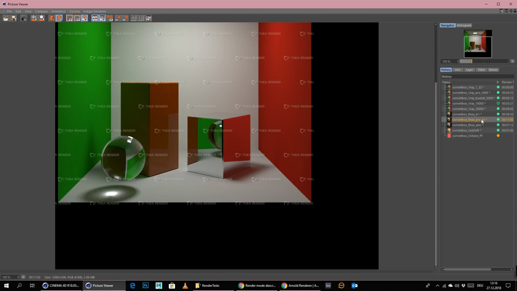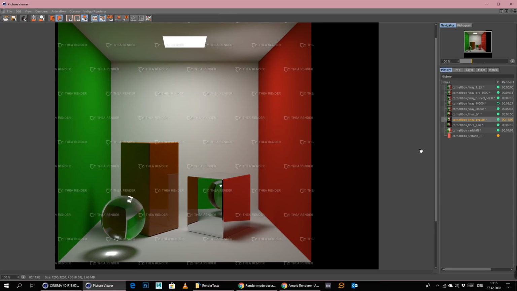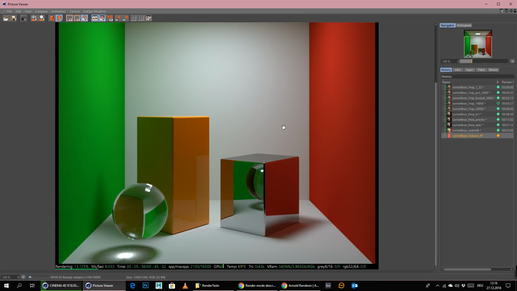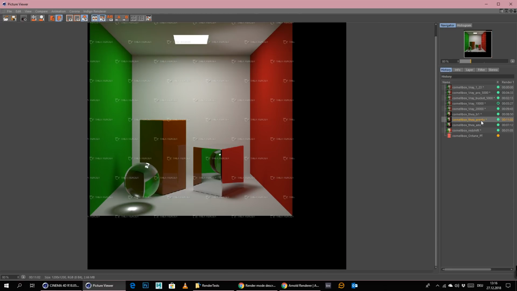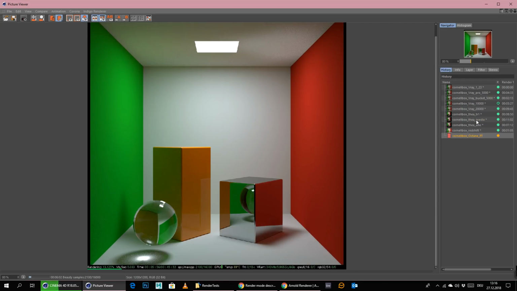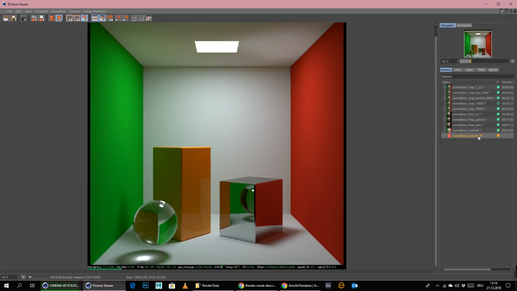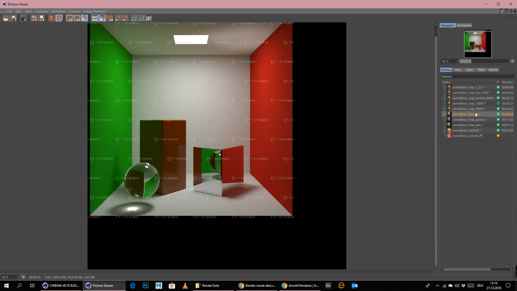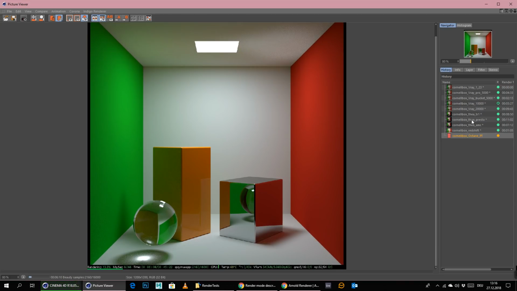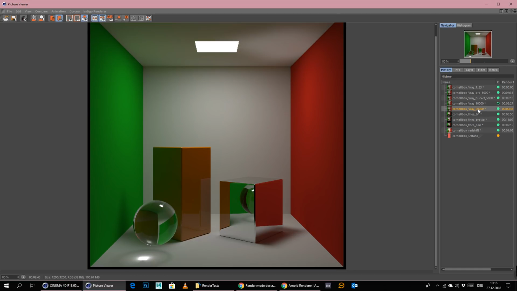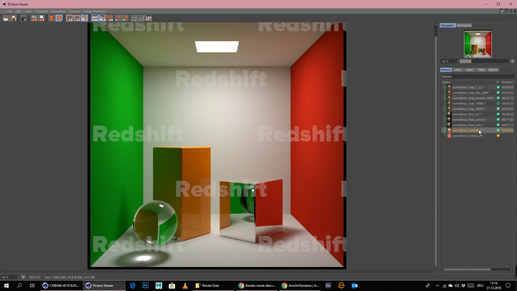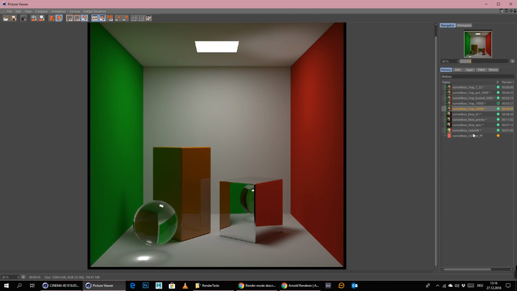Let's maybe compare this here with Thea. Kind of hard to compare this exactly when this resolution is lower than this one, but almost the same result, I think. Yeah. Let's compare it with V-Ray. Even though V-Ray is a little bit darker here, I would need to make the light a little bit stronger. V-Ray actually really did an absolutely good job, I need to say.